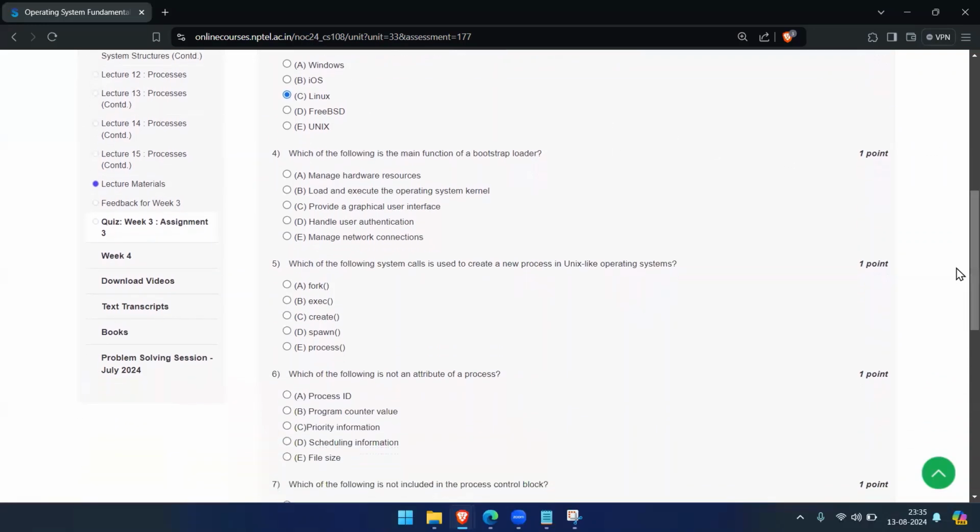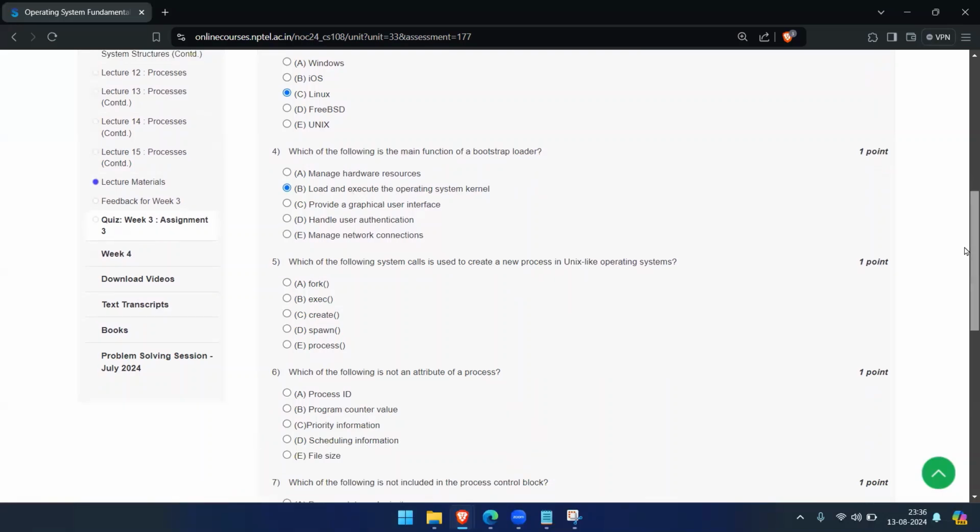And then, which of the following is the main function of a bootstrap loader? Manage the hardware resources, load and execute the OS kernel, provide a graphical user interface, handle user authentication, or manage network connections. The bootstrap loader is stored in the ROM or EEPROM. It loads the kernel into memory and starts it. So loading and executing the operating system kernel is the answer.